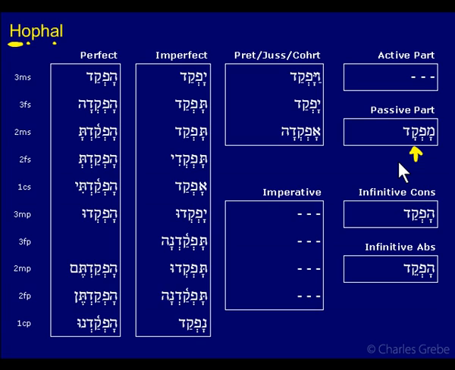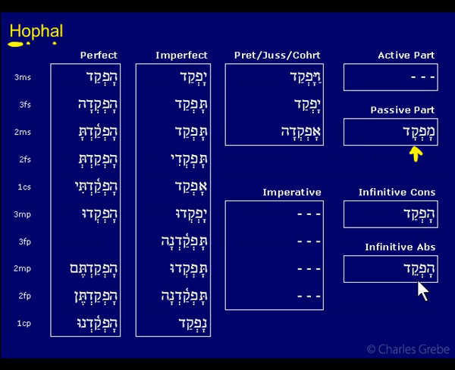Well, we've already seen this, right? The passive binyanim have a Kametz to mark the passive participle. We saw this in the Nifal. The Nifal, in fact, that was the only difference in the Nifal between this form and the perfect. In the Pual and in the Hofal, we have a mem as well. So we have one other distinguishing mark. But we do see the Kametz here. So the Kametz marks the passive participle. But patach everywhere else so far.